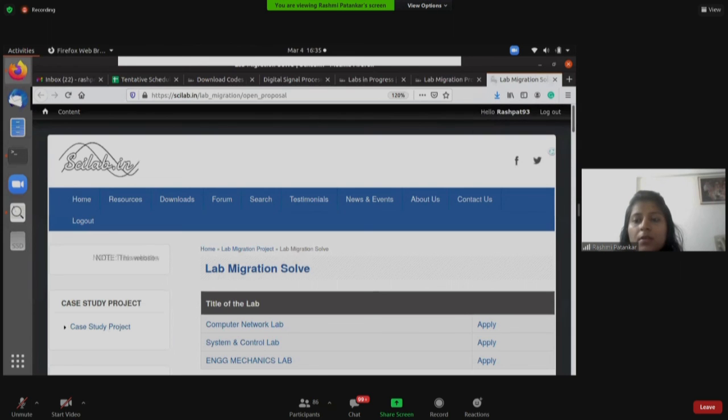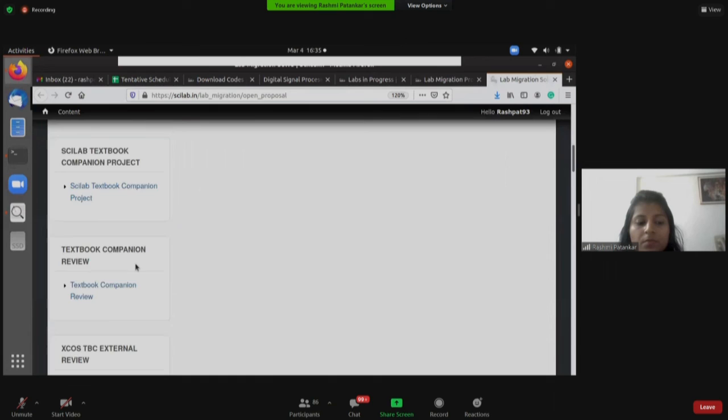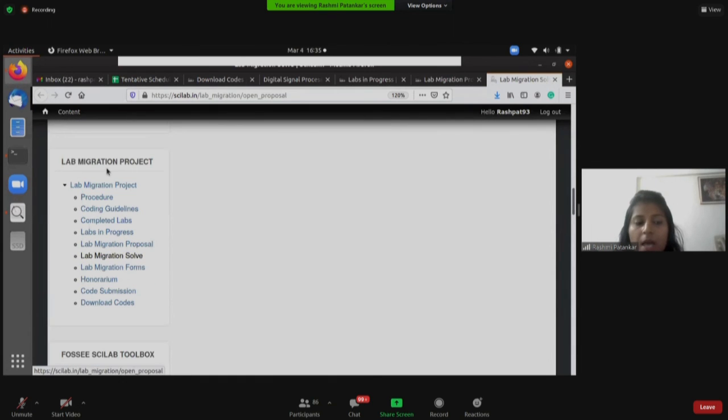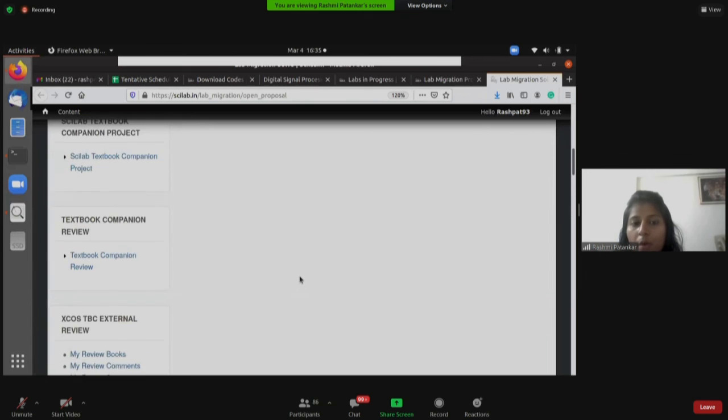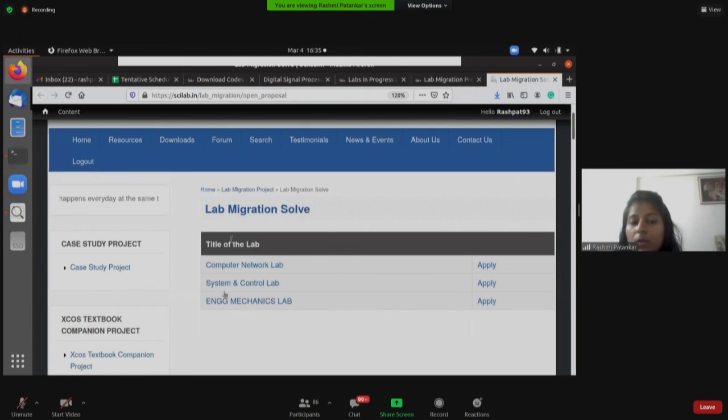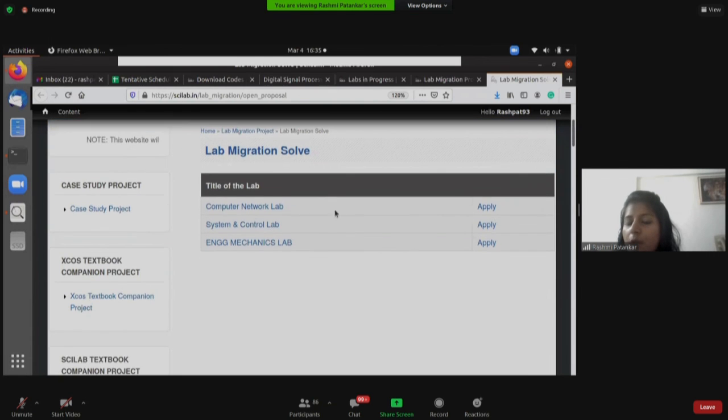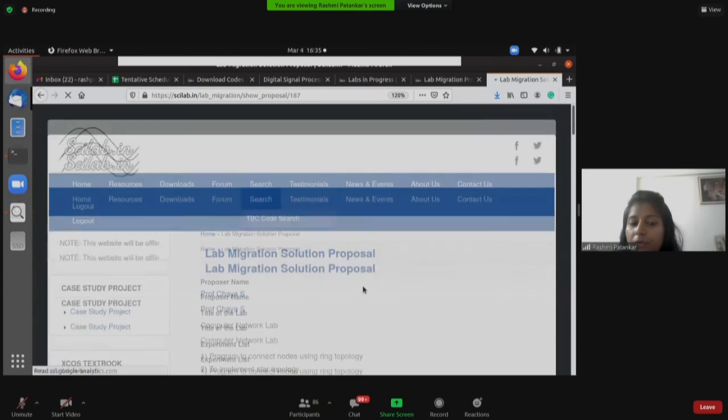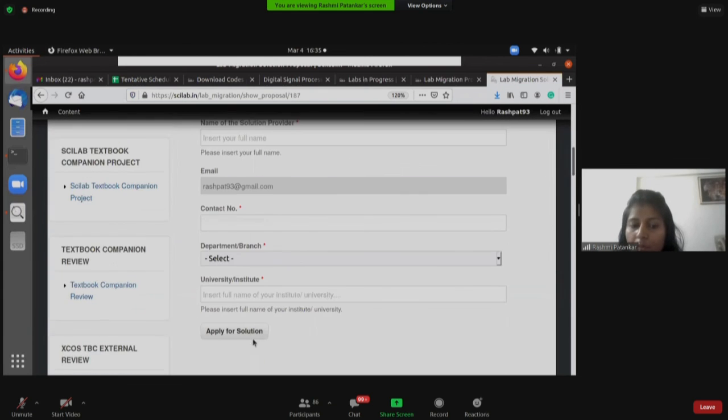The same link can be found by going to the scilab.in page, under the lab migration project tab, and finding the lab migration solve. Currently there are a total of 3 labs to which you can provide a solution. You have to click on the apply button in front of the respective lab, fill the form and submit it.